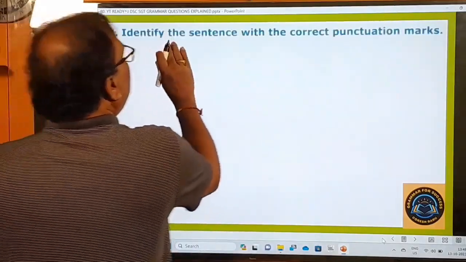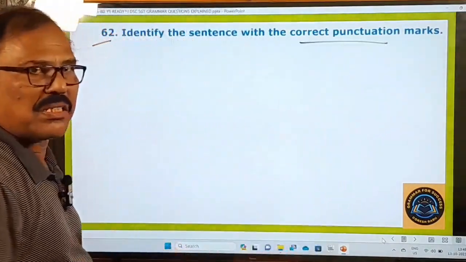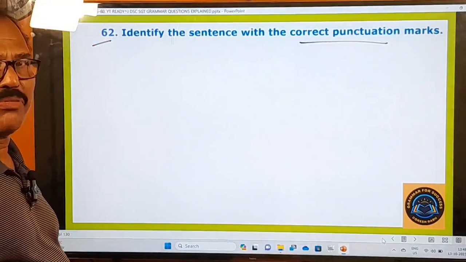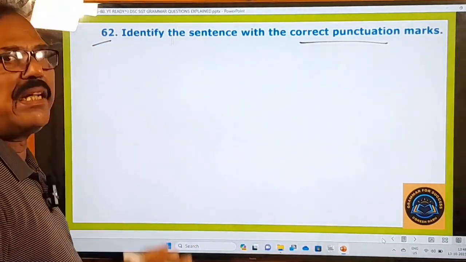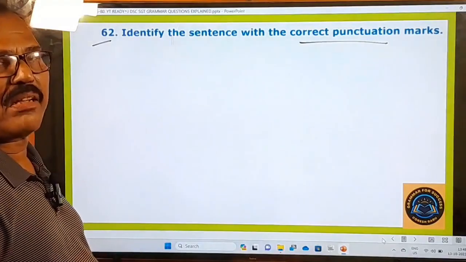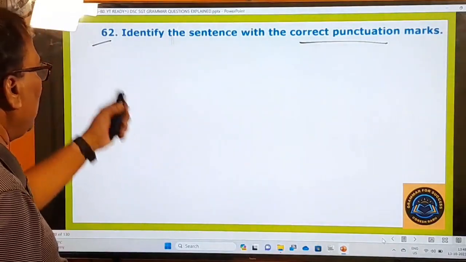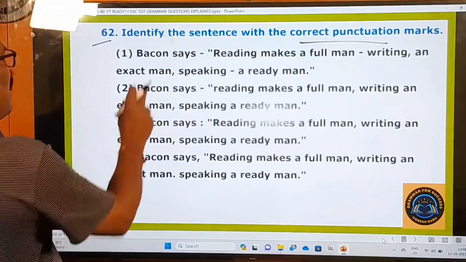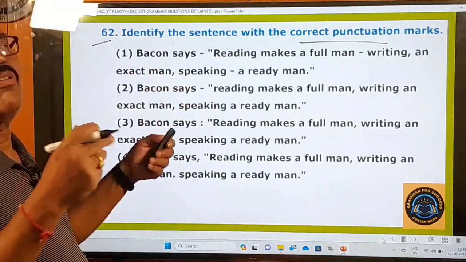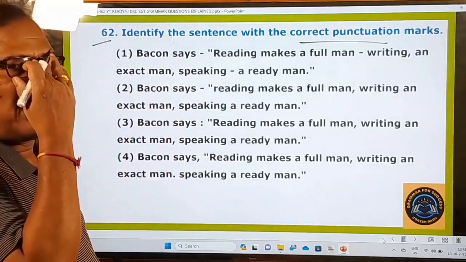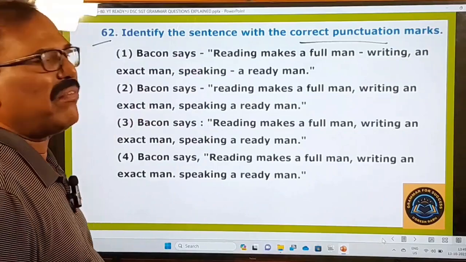62nd question. Identify the sentence with the correct punctuation marks. Punctuation marks you have to use in a correct manner, and what is the sentence in which the punctuation marks are correctly used. So that we have to see. Our answer is only that one. Now let us see the options. Bacon says, what is that? Francis Bacon. He was a world famous essayist, and if possible, please read his essays. They are all very, very meaningful, very, very wonderful, right?